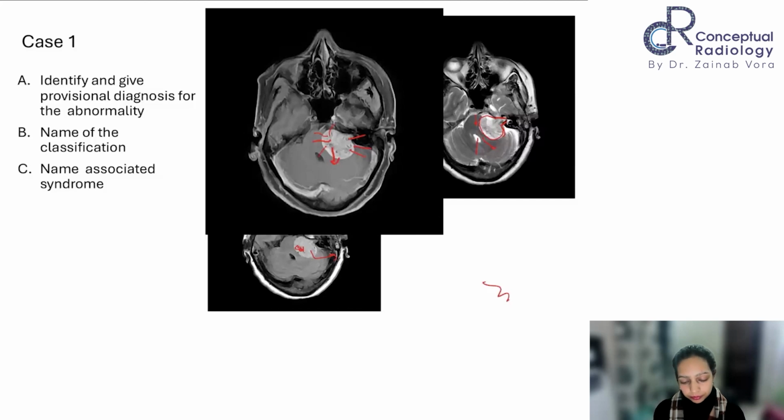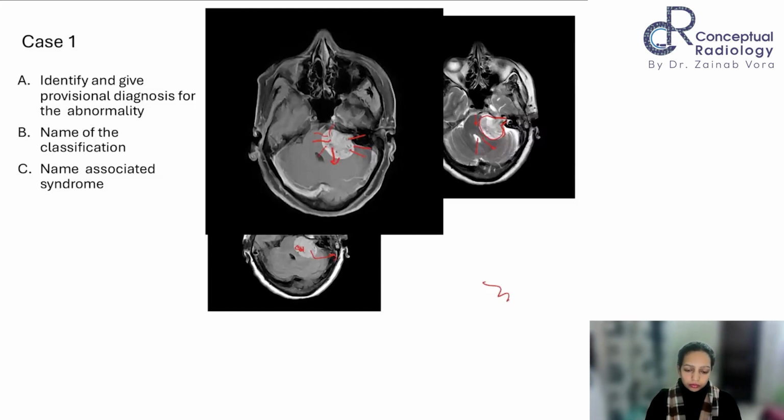Meningioma will have a dural tail on post contrast image, as well as blooming on GRE sequence. It will be more centered with a broad base toward the tentorium, and on post contrast it homogeneously enhances. If the CT is provided, we can look for calcification and any bony remodeling overlying it. Very good.